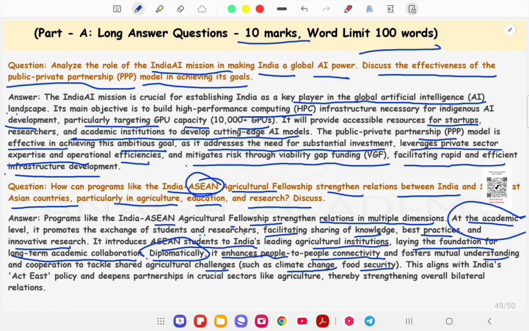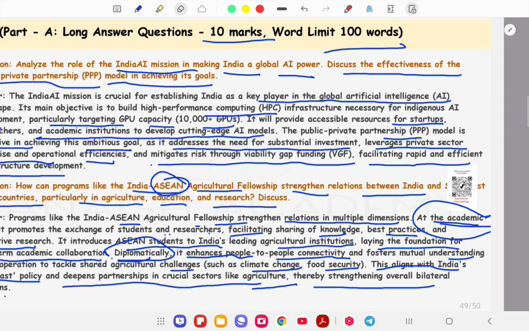Okay, this diplomacy and academic partnership aligns with India's Act East policy and deepens the partnership in crucial sectors like agriculture, thereby strengthening the overall bilateral relations.